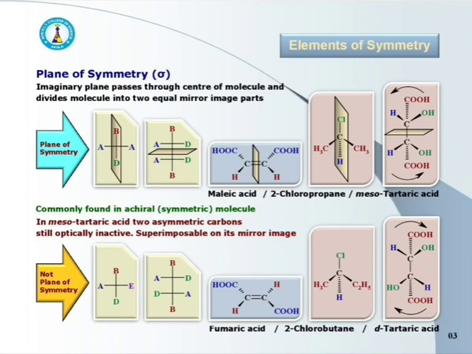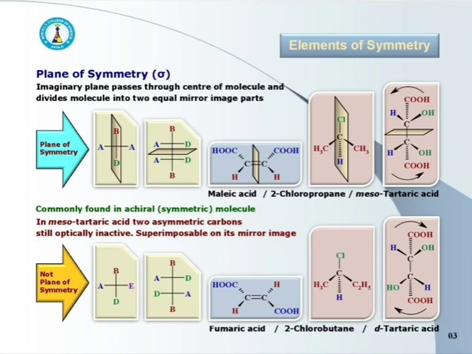The first example is of maleic acid. Here it has a vertical plane of symmetry. Next one is 2-chloropropane. It has a vertical plane of symmetry.